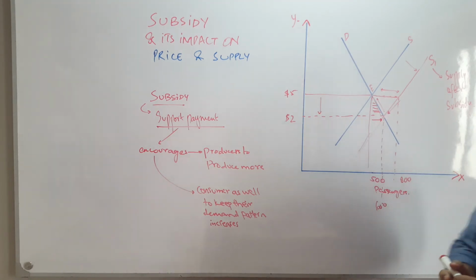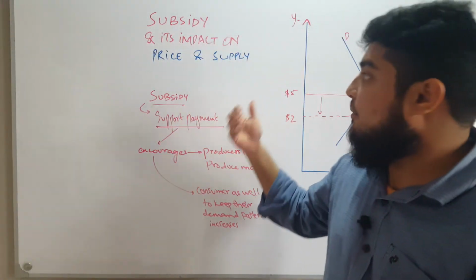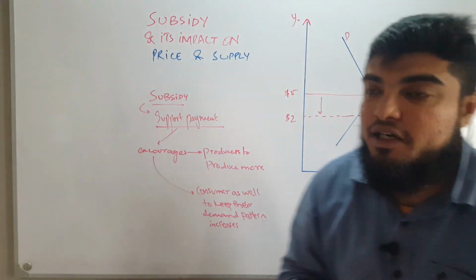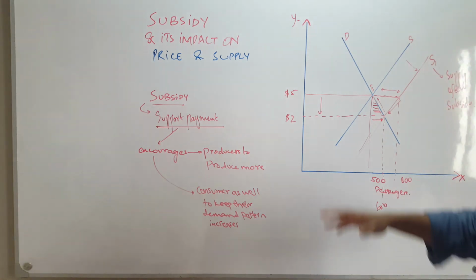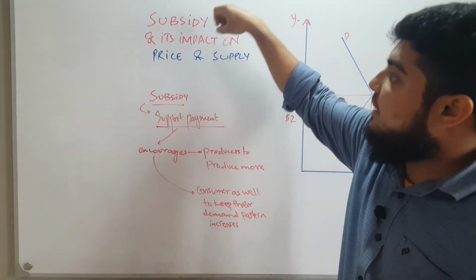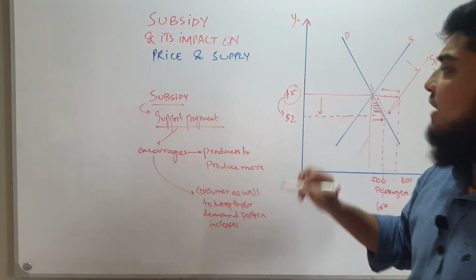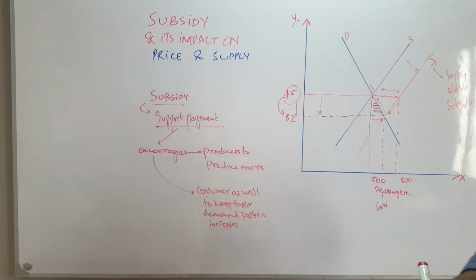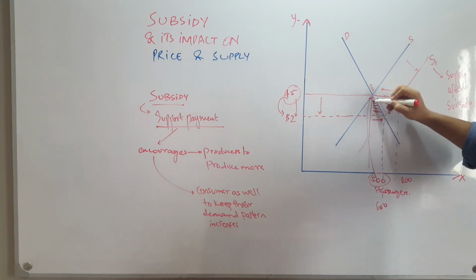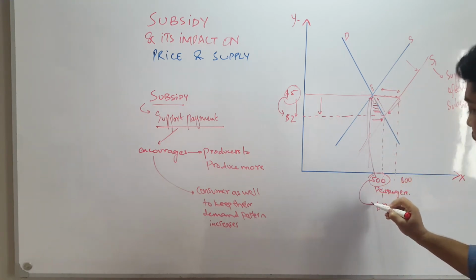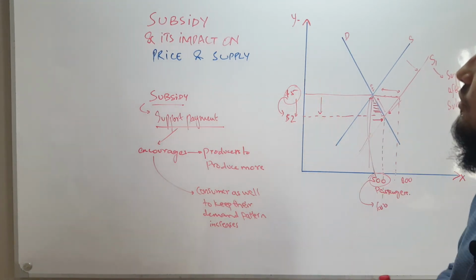So this is how the subsidy works. It is how the government tried to subsidize public transport and reduce the external cost of congestion and pollution. It is how the subsidy has impacted the price. The price has now declined to $2, and the quantity rose from 500, which was at the initial equilibrium, to 650 passengers, while the price fell from $5 to $2.